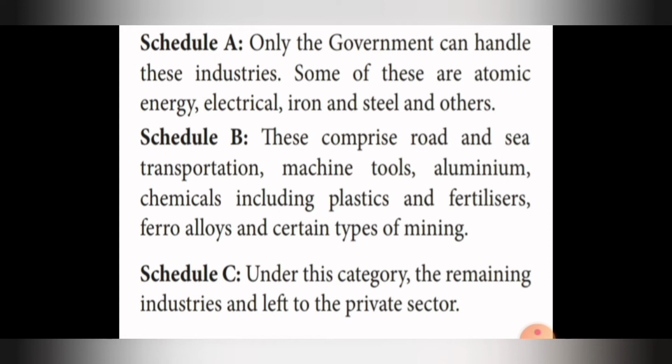Next one is Schedule B. These comprise road and sea transportation, machine tools, aluminum, chemicals including plastics and fertilizers, ferroalloys, and certain types of mining.